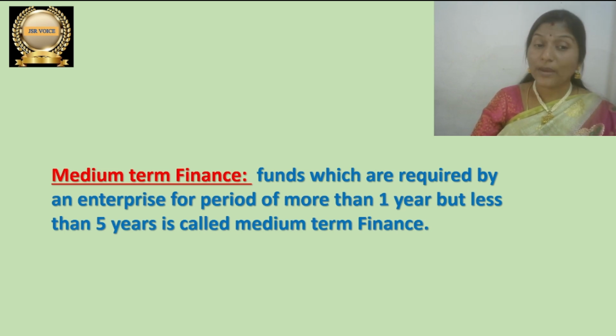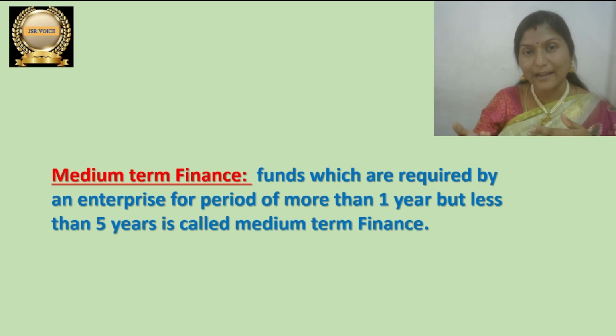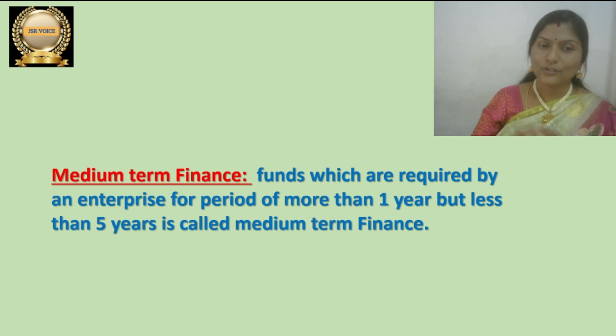Medium term finance means the funds that the business is going to use for a period of more than 1 year but less than 5 years. Then we can call it medium term finance. Here the time period is in between 1 year to 5 years. Hope this is clear for everyone.